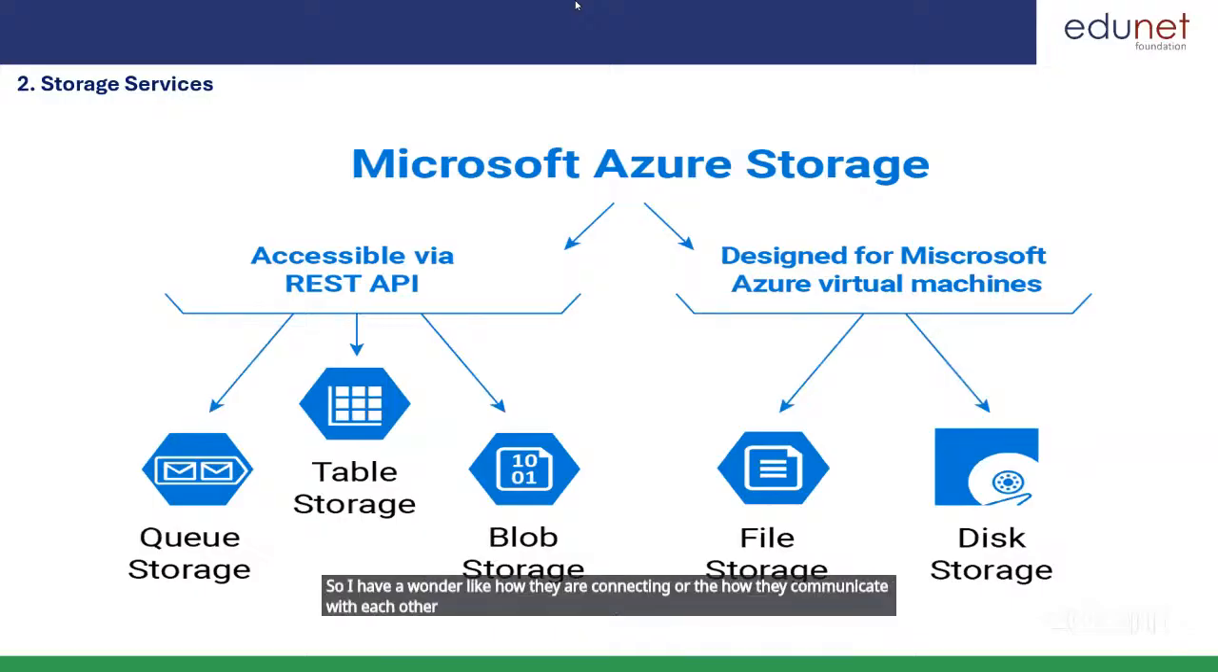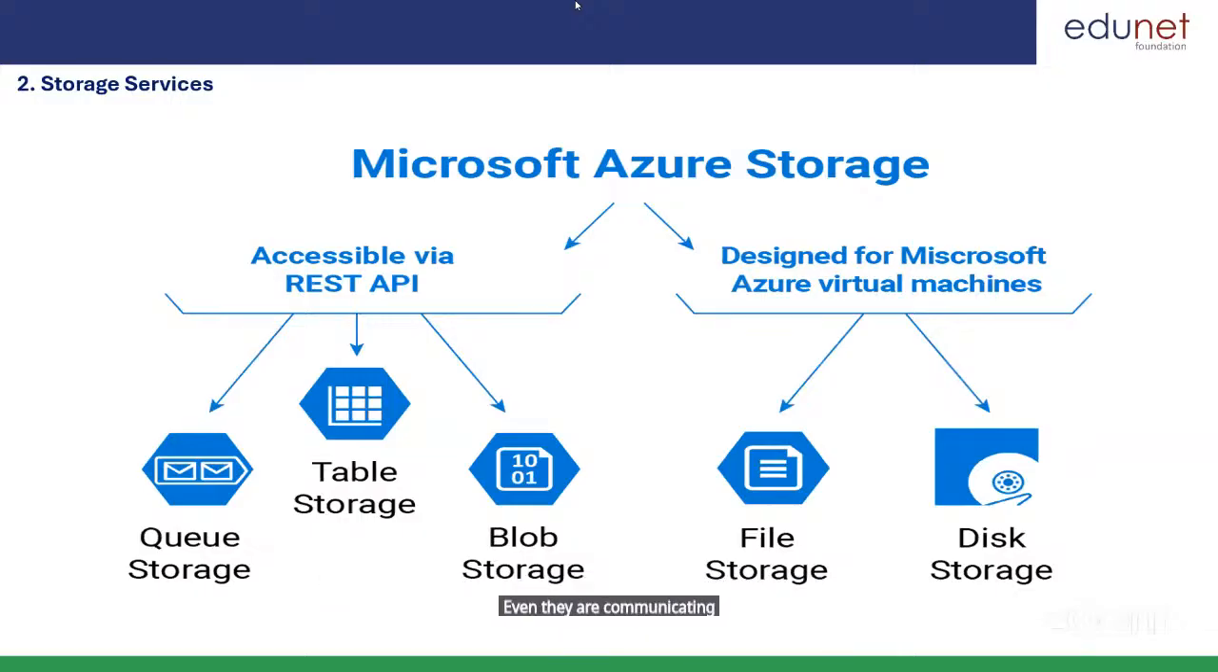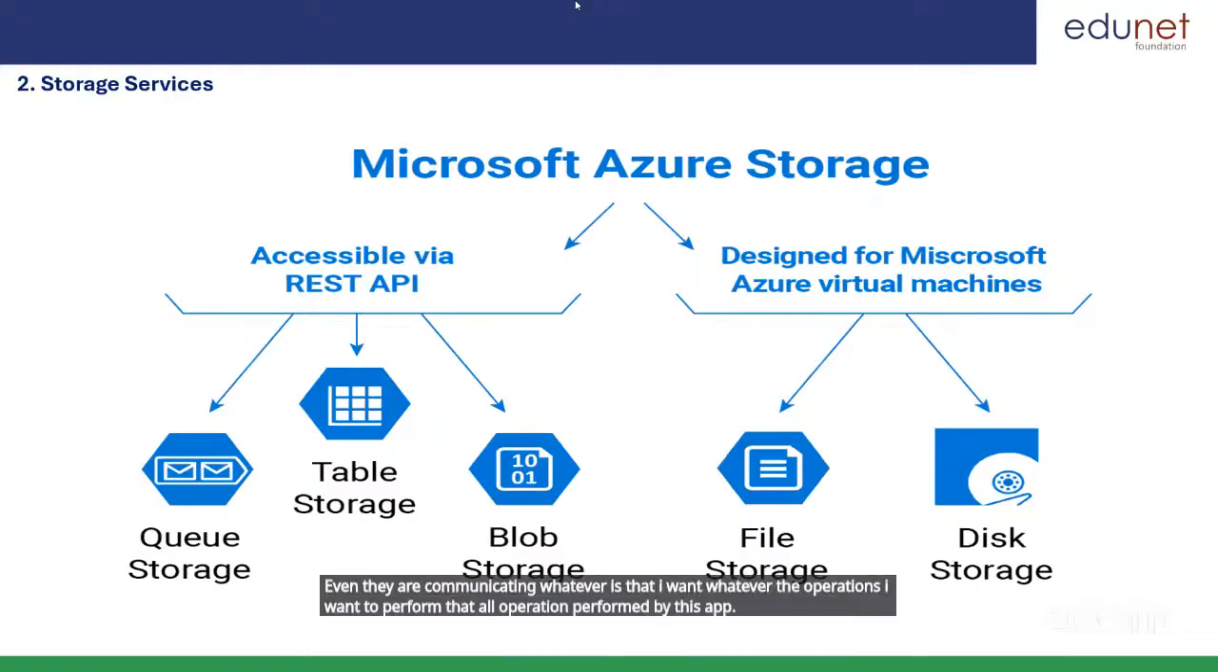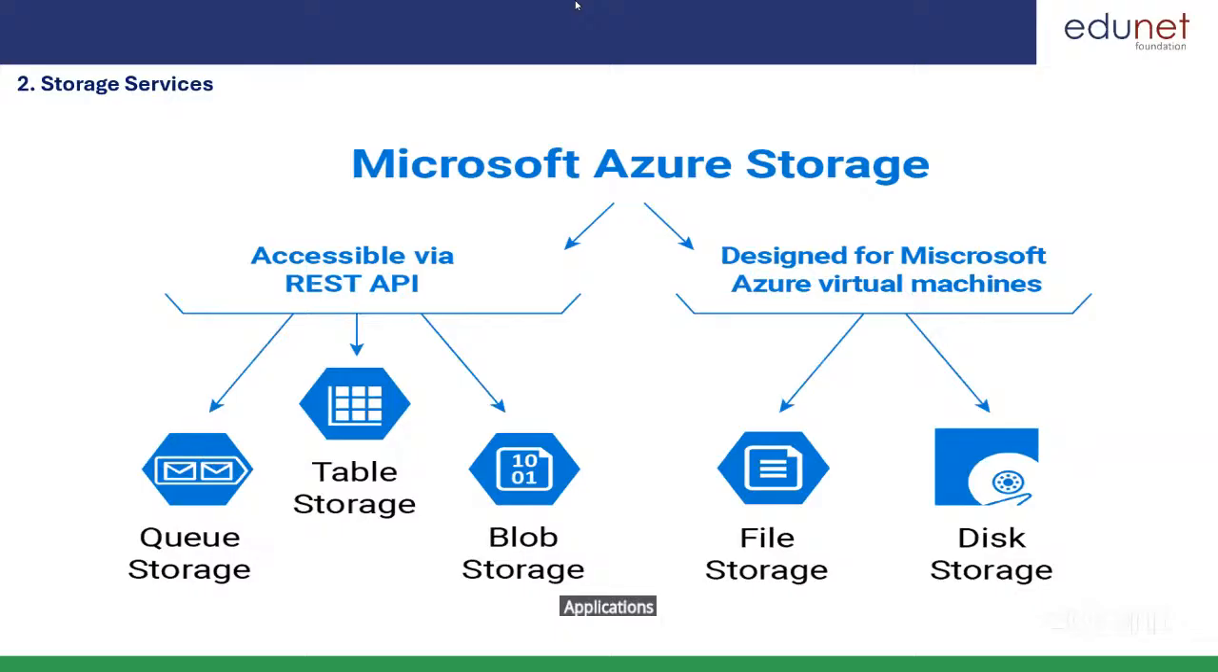Like suppose the front end is created in React.js and the backend is created in Python. Even then they are communicating. Whatever result I want, whatever operations I want to perform, all operations are performed by these applications. So how do they communicate, how is this system working? The systems communicate based on APIs, right? The systems basically communicate based on APIs.